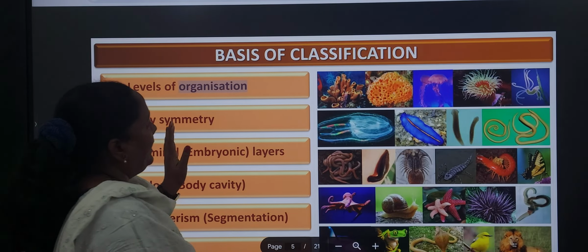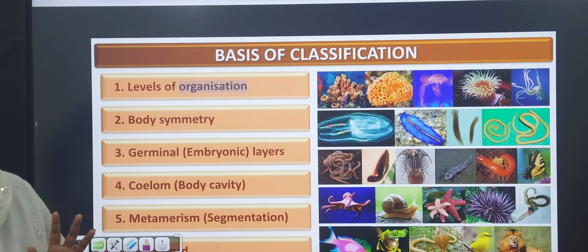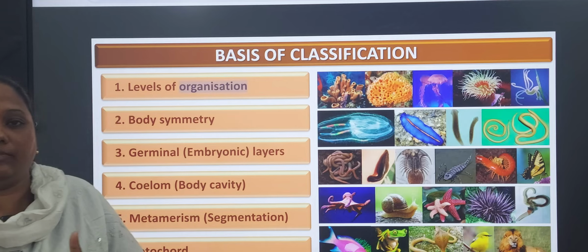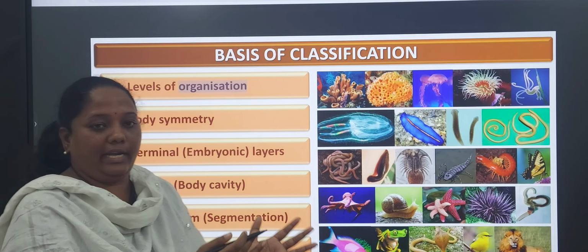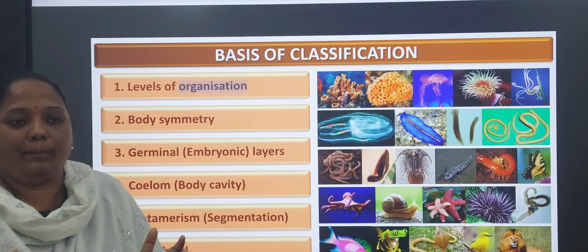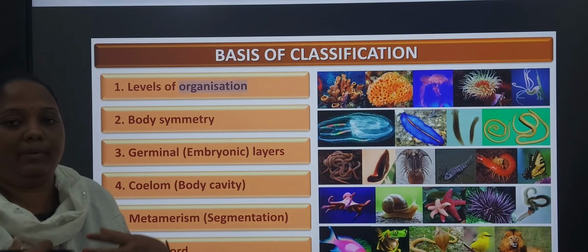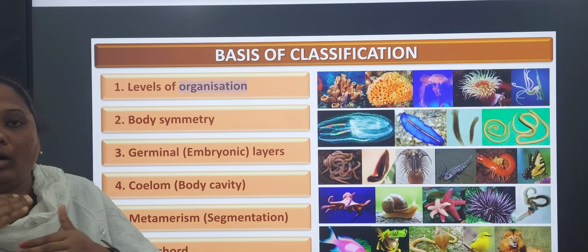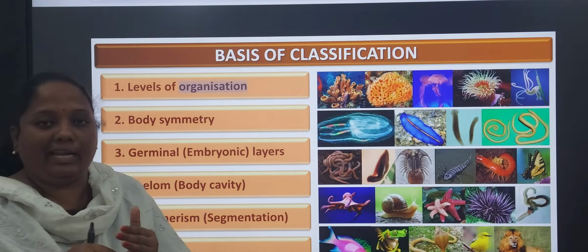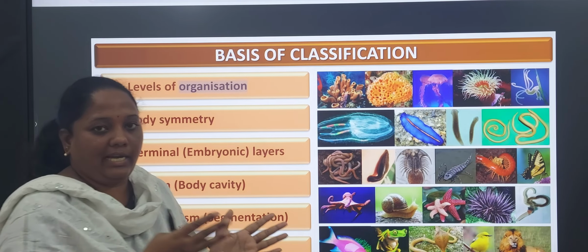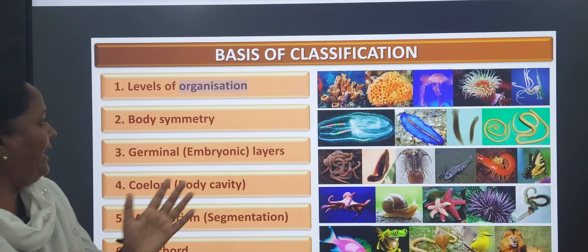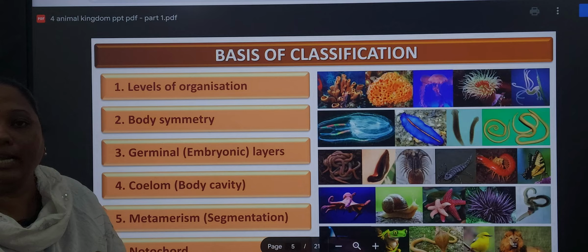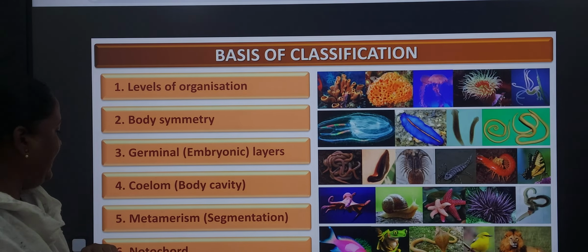Next, let's see. The main important thing here is the basis of classification. It means how we can classify that these species are related to this phylum. For example, how are we identifying that human beings are all related to one group? Depending on their classification, we can identify that these species relate to one group. In that basis of classification, how many classifications are there? Let us see.